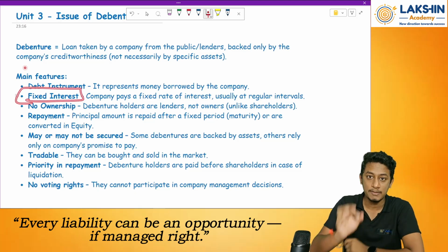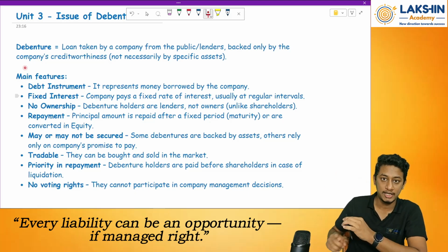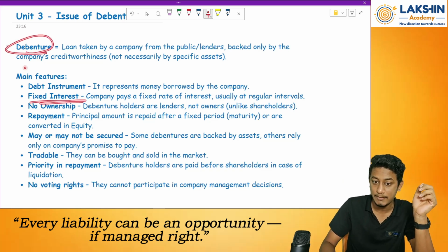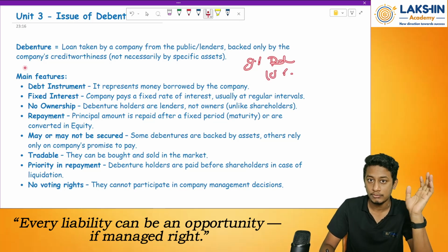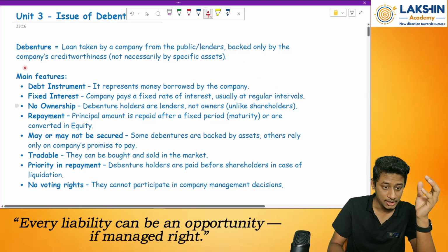So for a loan, what does the company pay? Whenever I take a loan from the bank, what will the company pay to the bank? It will pay interest. In case of debentures also, the company pays fixed interest. So the debenture name will be 9% debenture account, 10% debenture account, and so on. So this 9%, 10% becomes really important to you. Clear? Okay.